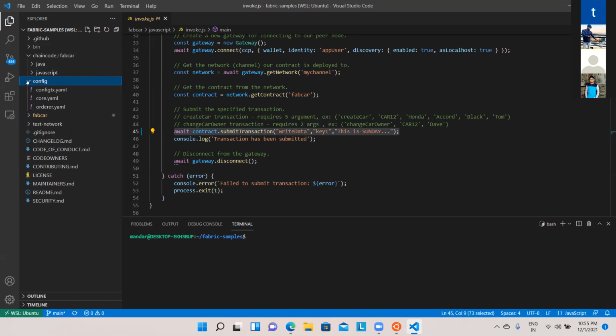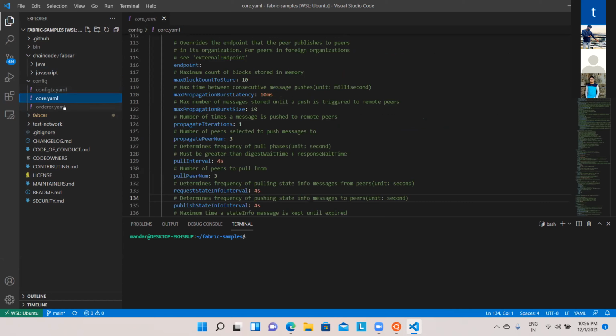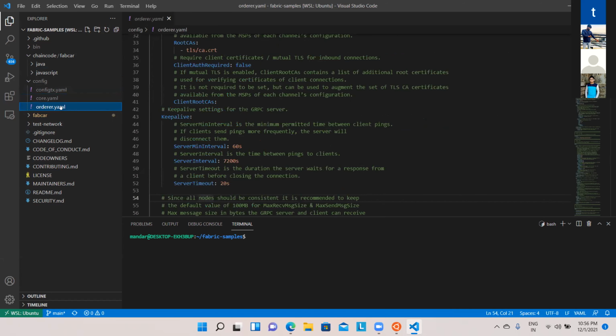Then there is a config folder, which talks about different configurations. You'll see three different files over here. One of the files is called configtx.yaml, which talks about the configuration of the entire transactions which are going to happen in the fabric. All the core utilities will be configured in the core.yaml file. And then there is one more file called orderer.yaml, which is going to have the configurations for all the orderers. Again, we are going to talk in detail afterwards once I finish up the execution. Navin will take you through the other steps of that. So this is about the config folder.